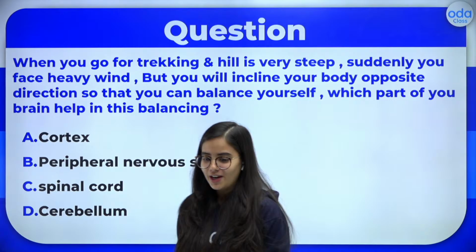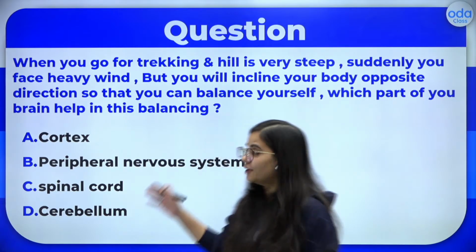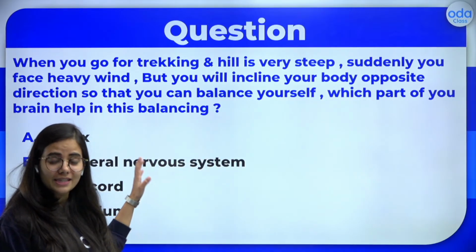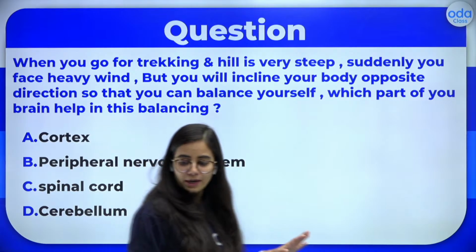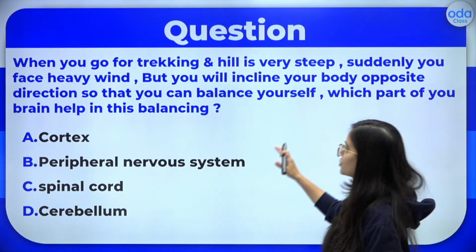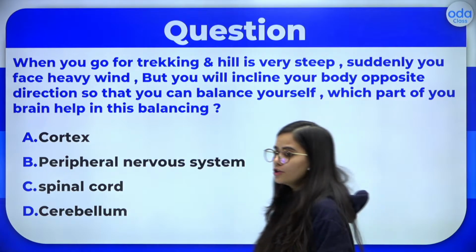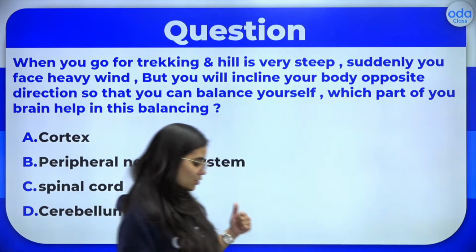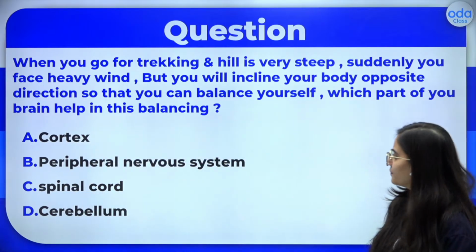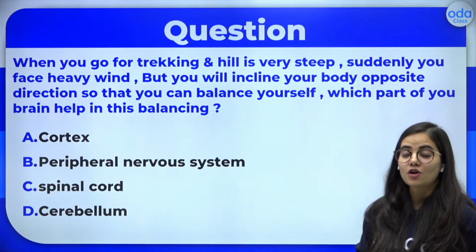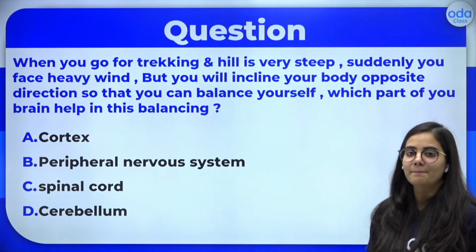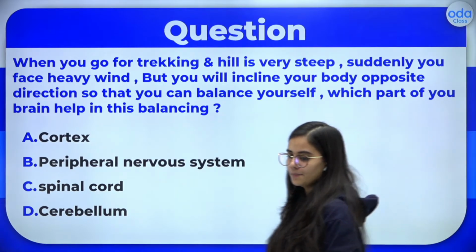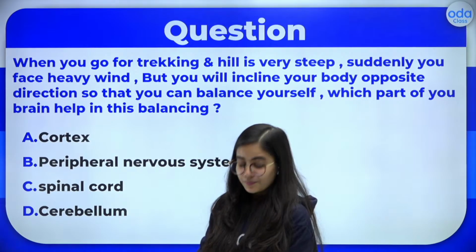Okay, important question, right? When you go trekking on a hill in a very steep area, suddenly you face heavy wind. But then what happens? You incline your body in the opposite direction so that you can balance yourself. So which part of your brain will help you in balancing? Please go ahead and find your answers from here. Which part of your brain will help you in balancing so that you're not going to fall down the cliff? Okay, please go ahead.